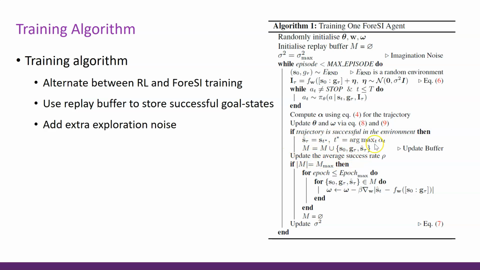That replay buffer is filled with these subgoal states, and if the size of that replay buffer is big enough, we train our imagination module, or the ForeSI subgoal generator. We also add an extra exploration mechanism with extra noise in order to make sure that our agent doesn't get stuck generating the same goal.